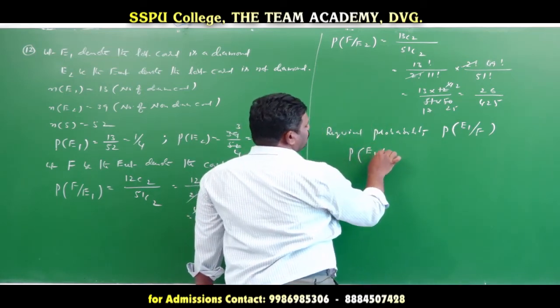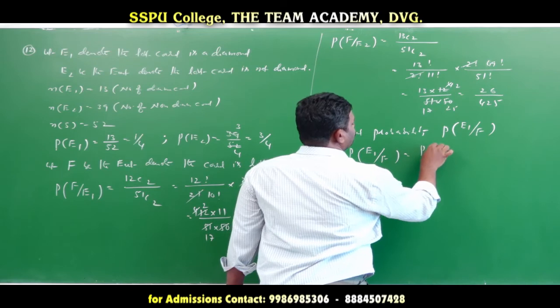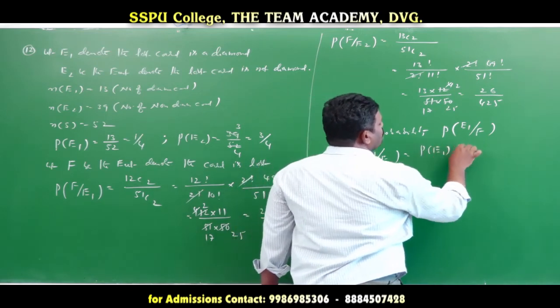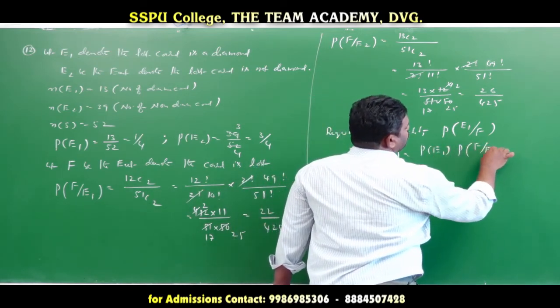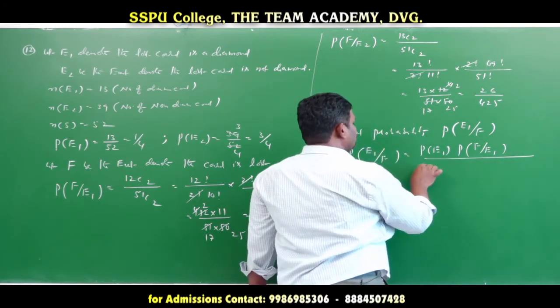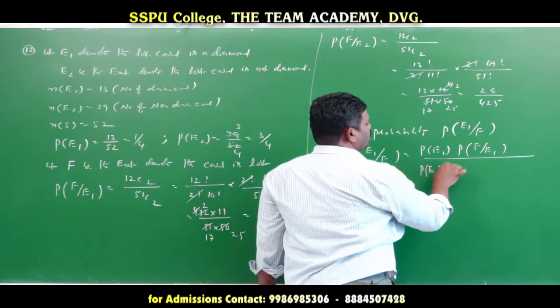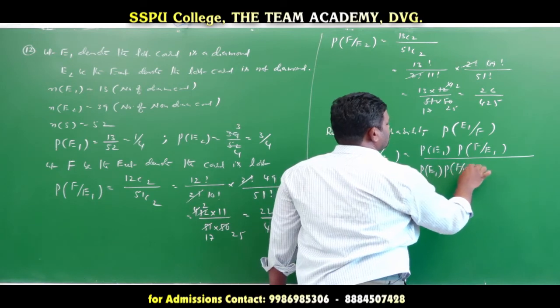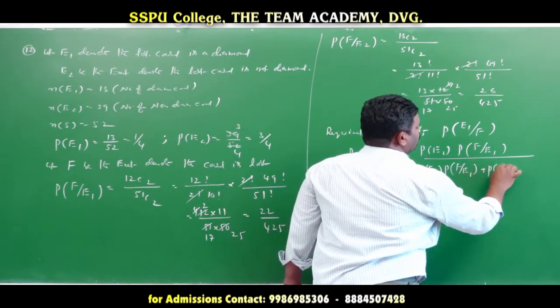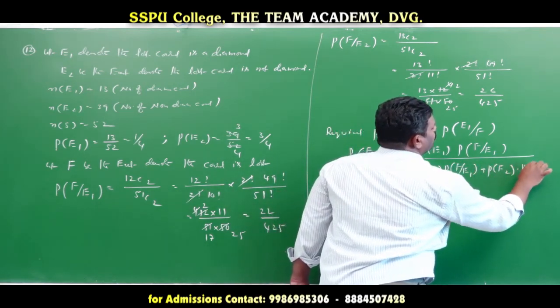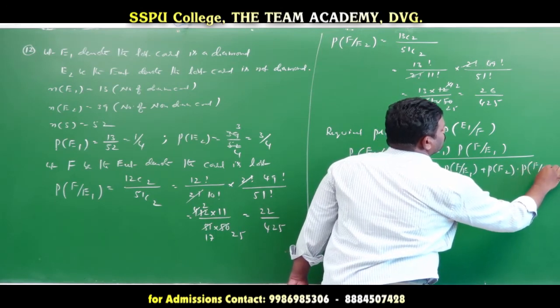Probability of E1 given F is equal to probability of E1 into probability of F given E1, divided by probability of E1 into probability of F given E1 plus probability of E2 into probability of F given E2. Okay?